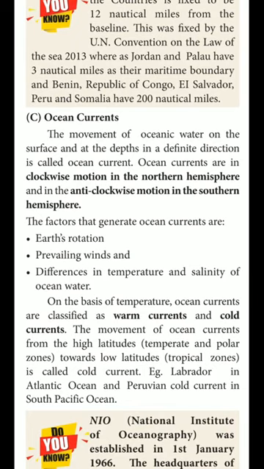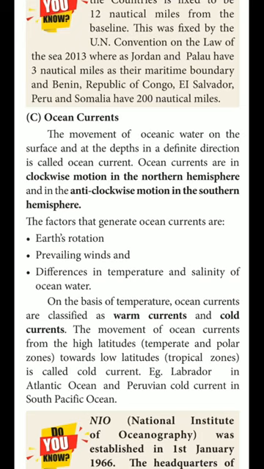So students listen, what do you know about this ocean current? It is the movement of oceanic water on the surface and at the depths in a definite direction. Ocean currents are in clockwise and anti-clockwise direction. In the northern hemisphere it is clockwise, and in the southern hemisphere it is anti-clockwise direction.